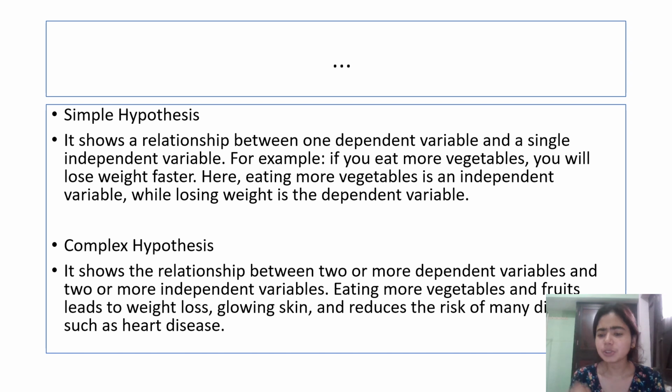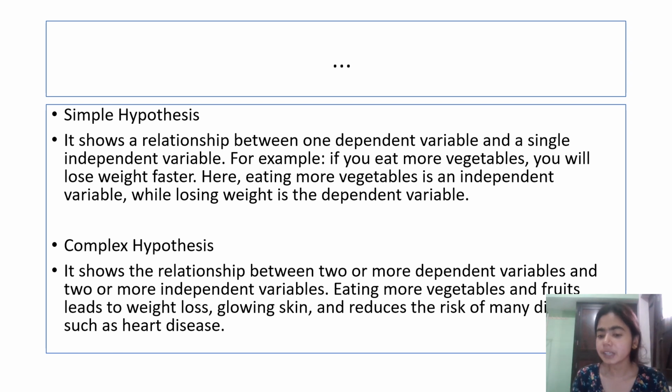A simple hypothesis shows a relationship between one dependent variable and a single independent variable. For example, if you eat vegetables you will lose weight faster. Here eating vegetables or food is the independent variable, and losing weight is the dependent variable.